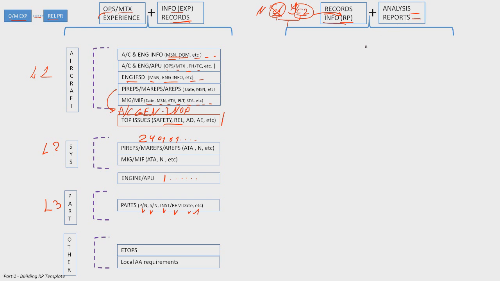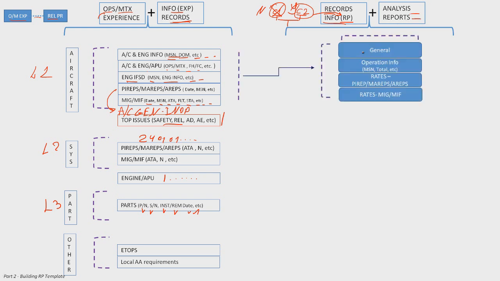Now here are the sections. By the way, about sections, you can add, you can remove, you can delete, you can combine these sections. All these sections here are for reference use, for training or learning purposes, okay? So you can do whatever you want based on your experience, based on the maintenance model, based on your aviation authorities requirements.